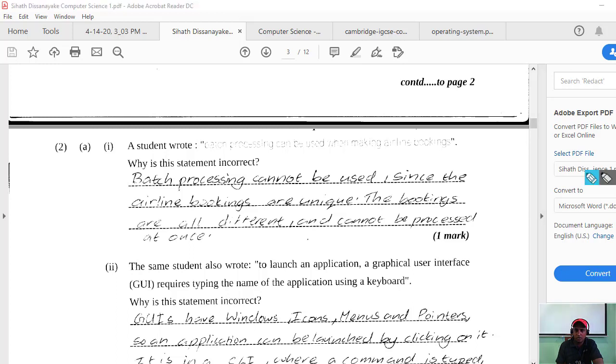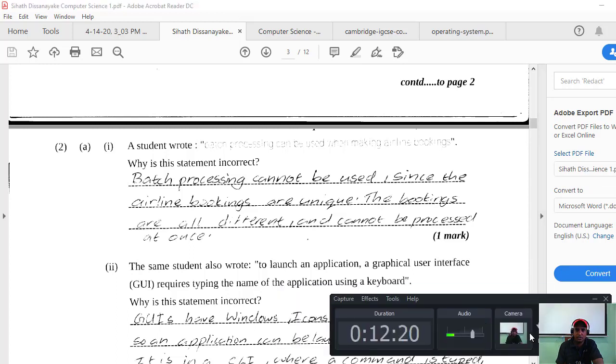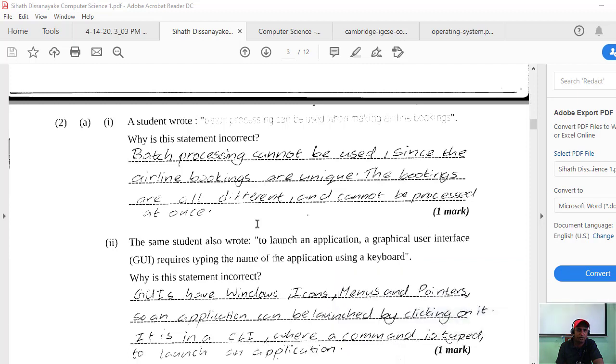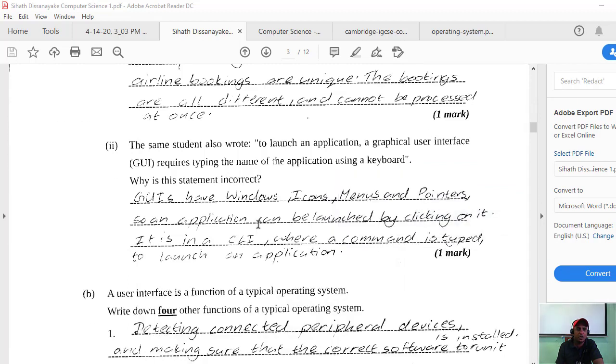Okay, we will go to the second part of the question. The same student also wrote: to launch an application, a graphical user interface (GUI) requires a type-in of the name of the application using the keyboard. Why is this statement incorrect?